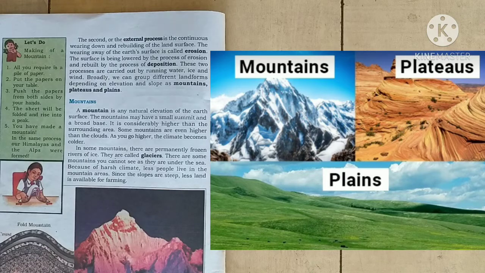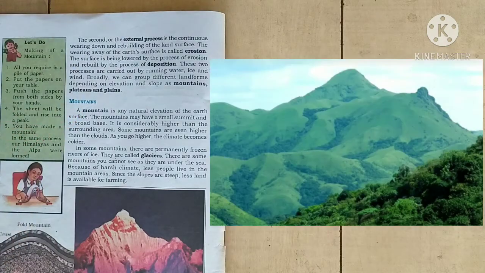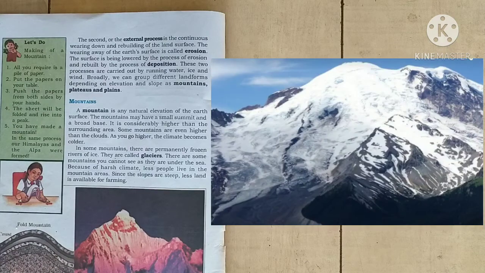A mountain is any natural elevation of the earth's surface. Mountains may have a smaller summit and a broad base. It is considerably higher than the surrounding area. Some mountains are even higher than the clouds. As you go higher, the climate becomes colder. In some mountains, there are permanently frozen rivers of ice. They are called glaciers.